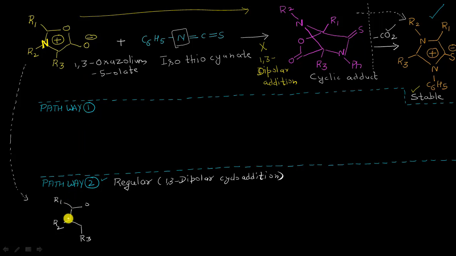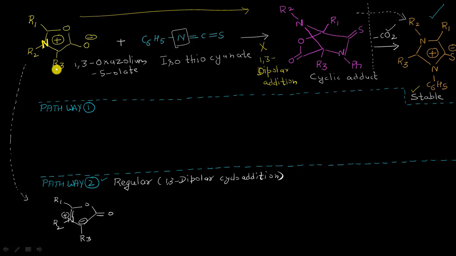So what is going to happen is I can always represent my mesoionic in this way, an equivalent type of structure, and it will be like a double bond oxygen here, a negative charge, double bond with a positive sign here on this nitrogen atom. Okay, so this is the resonating structure, an equivalent structure for this mesoionic, and we have done this so many times.